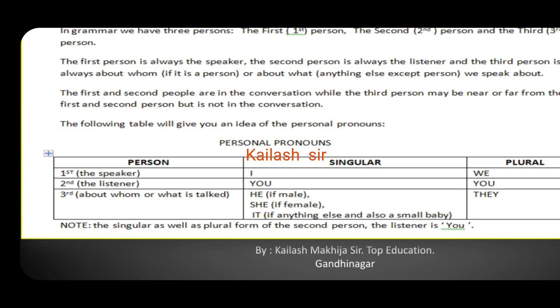If a male is talked about, we use the pronoun he. If female is talked about, we use the pronoun she. Anything else except humans or even a small baby, we use it. And the plural for all of them, he, she and it, is they. Note, the singular as well as the plural form of the second person, the listener, is you. We always apply the rules according to the plural, to the you pronoun.